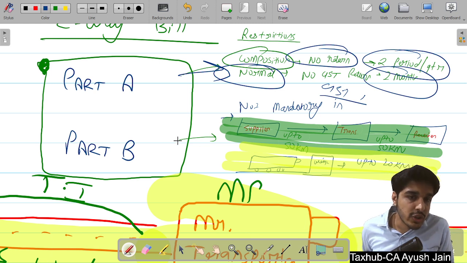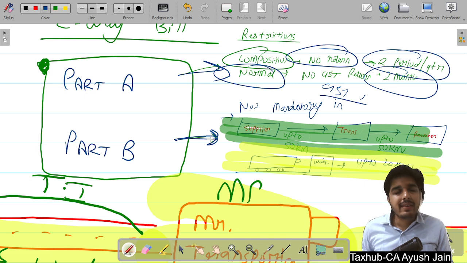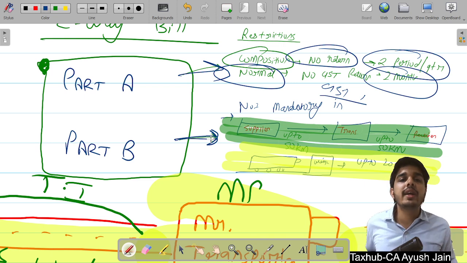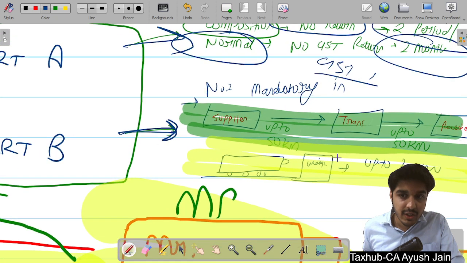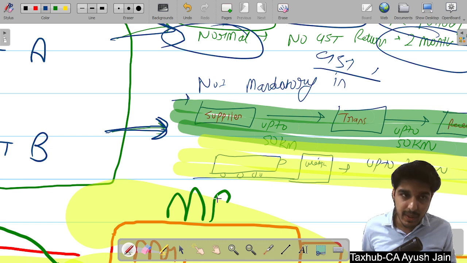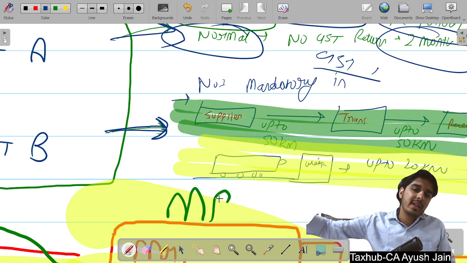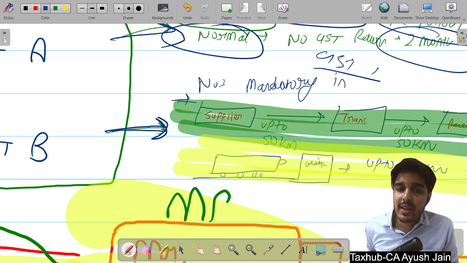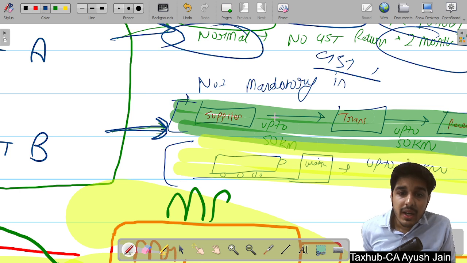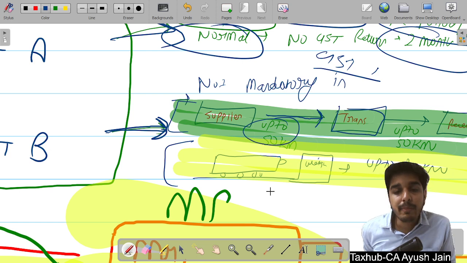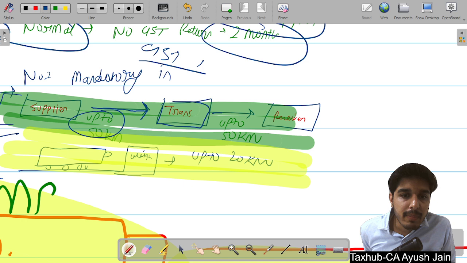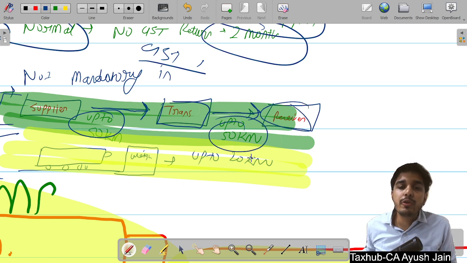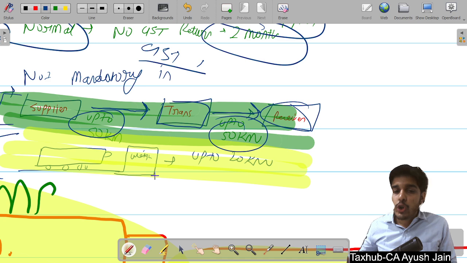Now the next question is, is part B mandatory? I will say that part B is mandatory for everyone who is generating an e-way bill. But in some cases, you are exempted from generating part B. It means if you give only part A of the e-way bill, then the government is satisfied. What are these cases? In the first case, where the supplier is transporting goods to the transporter and the distance is up to 50 kilometers, no part B is required. In the second case, where the transporter is supplying goods to the receiver and the distance is up to 50 kilometers, then also no part B is required.